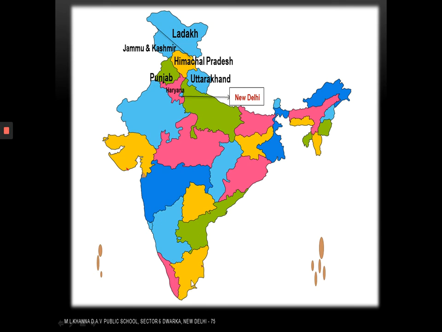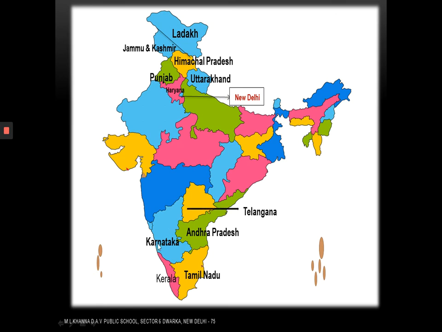The southernmost tip. Here, Kerala, Tamil Nadu. These are the southernmost states of India. Now, K for Kerala, and above Kerala we have K for Karnataka. Now, who is the neighbor of Karnataka? It is Andhra Pradesh. Above Andhra Pradesh we have Telangana.